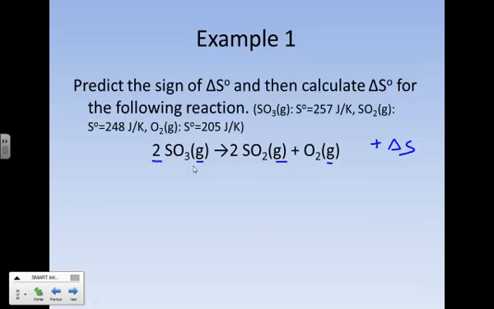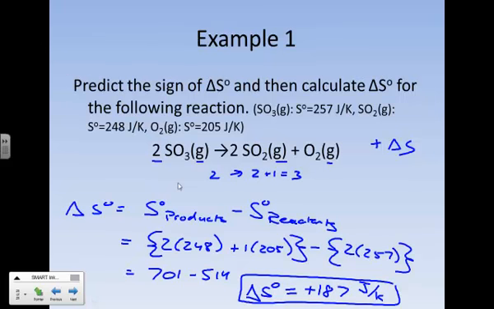We got 2 reactants going into 3 products, and so we are increasing the number of particles, so we're increasing the disorder or randomness of our system here. So let's go ahead and calculate it. I know many of you have different ways of doing this. Go ahead and do that now, and I'll put up mine and we'll see how we compare. Okay, did you get an entropy change of positive 187 joules per Kelvin? I hope so. I hope I did it right.